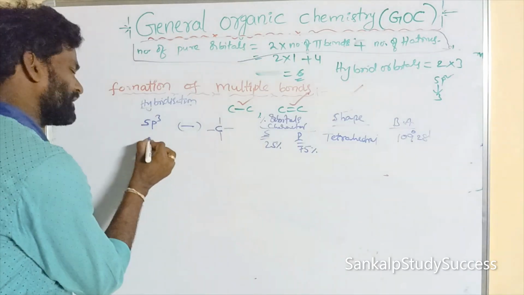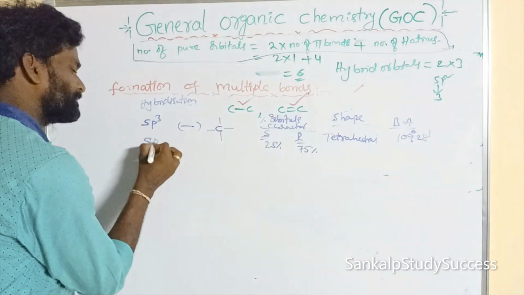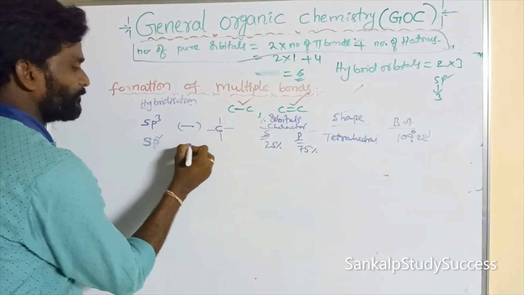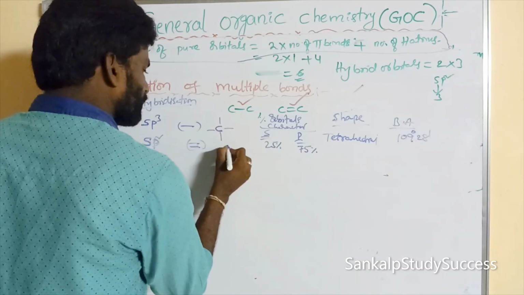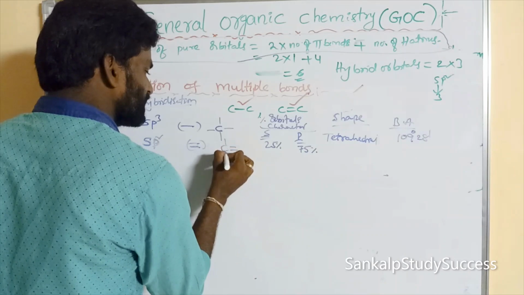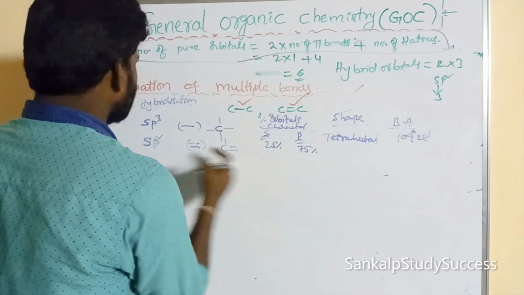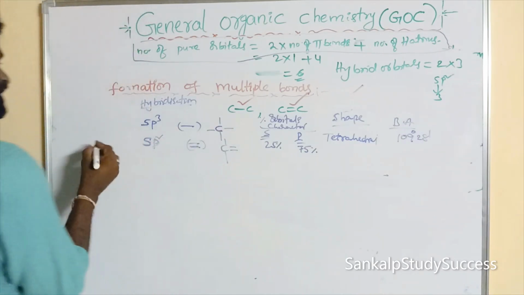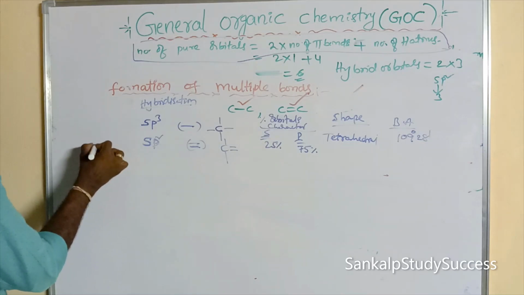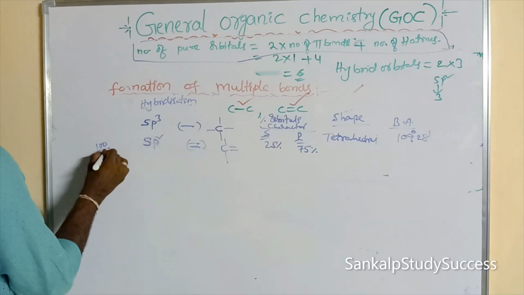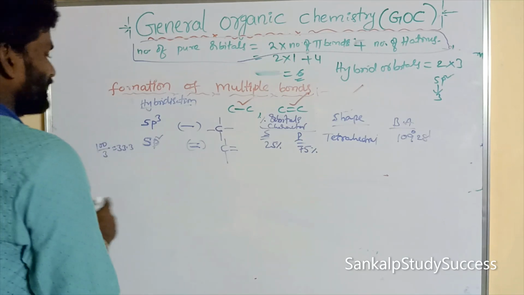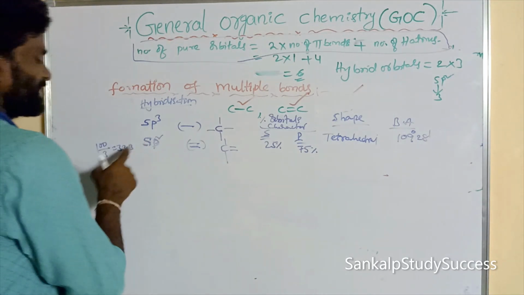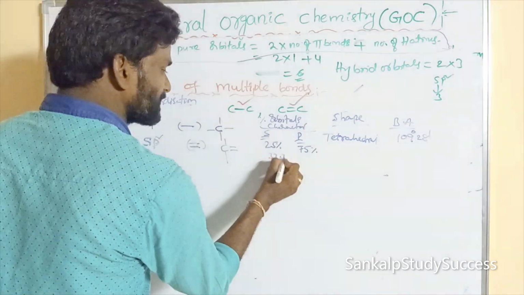For sp2 hybridization, it can form a double bond. So one must be a double bond, and the others are single bonds. In sp2 hybridization, 100% by 3 is 33.3. S is 1, so S character is 33.3%.